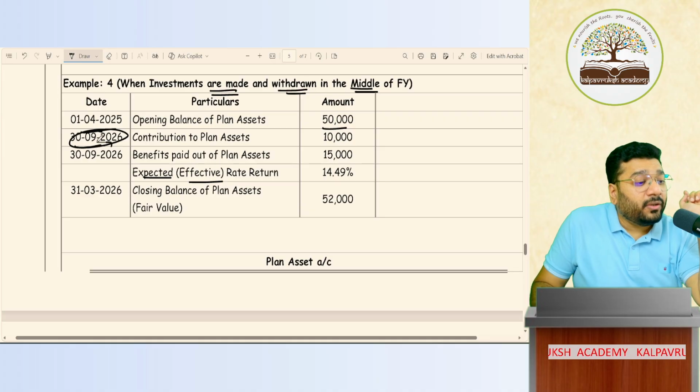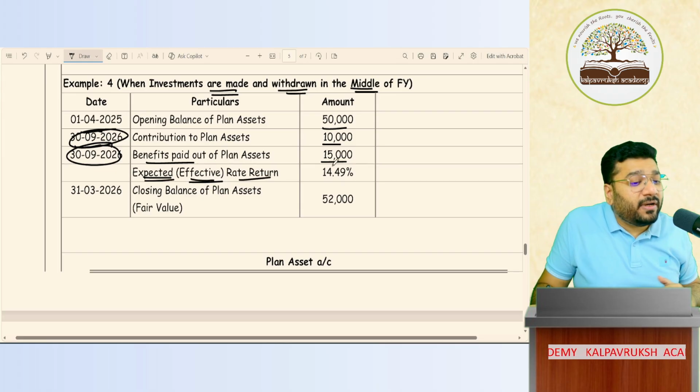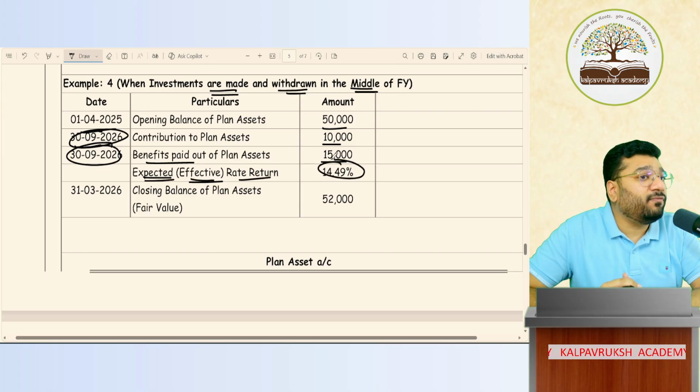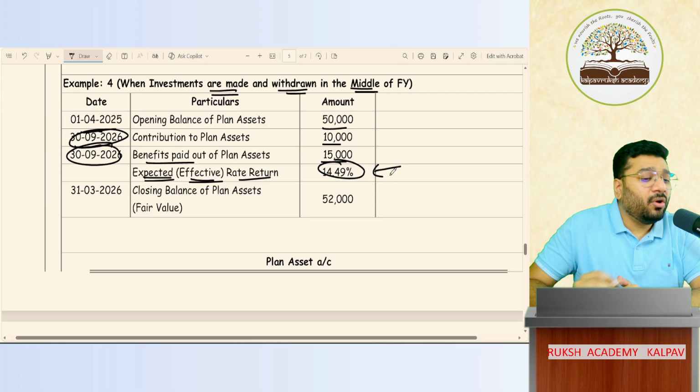Now, on the same date, benefit paid also is 15,000. Expected effective rate of return is 14.49%. 14.49%. So I want to make you understand what is meant by 14.49%.